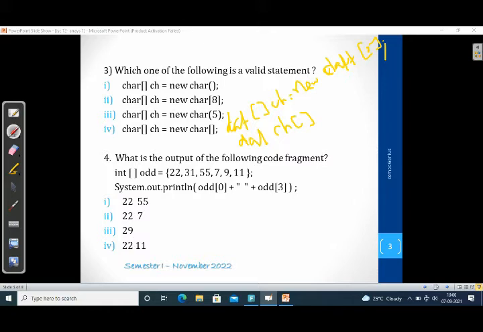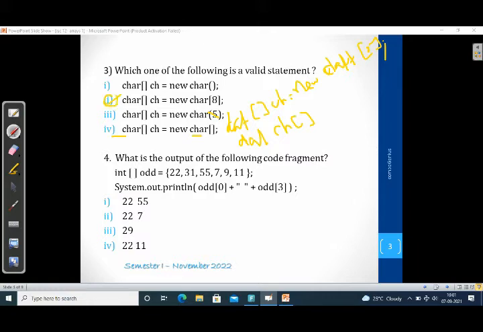You can see the first one, char ch equal to new char with parentheses, is not right. We have to use square brackets to indicate the array. The second one is the right one: char square bracket ch equal to new char with number of elements 8, so the size of the array is 8. The third one is not right because we have used parentheses. The fourth one is also not right because without size we can't declare an array. We should specify the number of elements, the size of the array. So the second option is right.